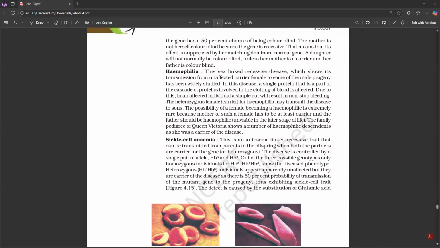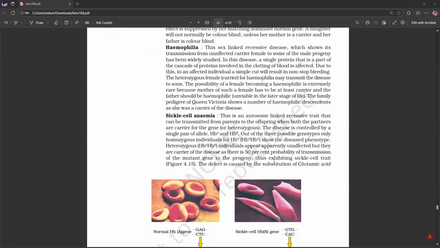Hemophilia. This sex-linked recessive disease, which shows its transmission from an unaffected carrier female to some of the male progeny, has been widely studied. In this disease, a single protein that is part of a cascade of proteins involved in the clotting of blood is affected. Due to this, in affected individuals, a simple cut will result in non-stop bleeding.